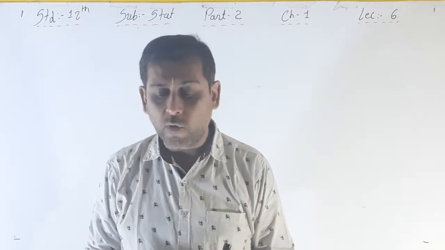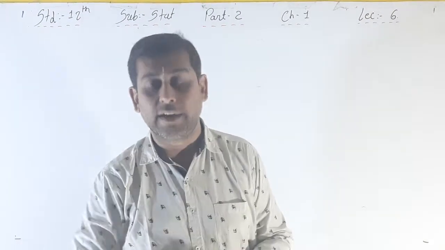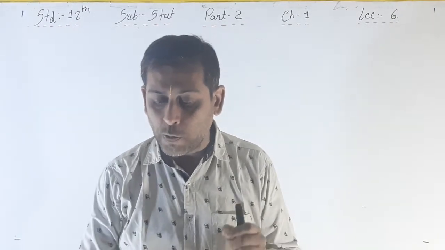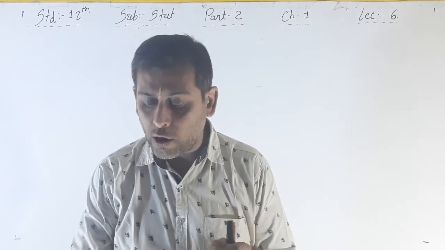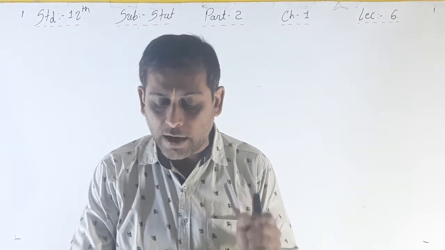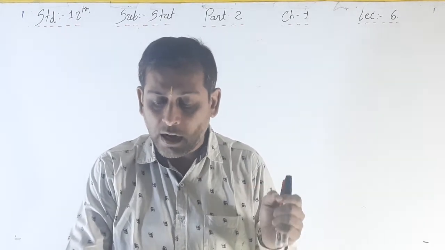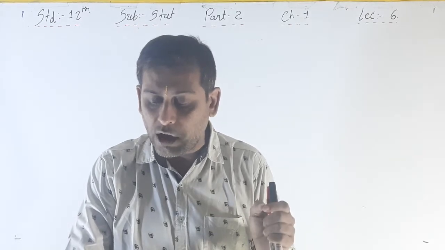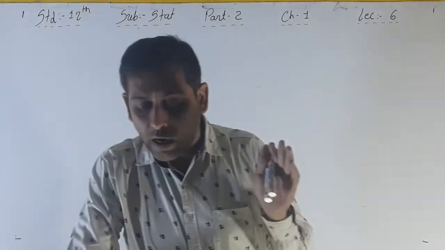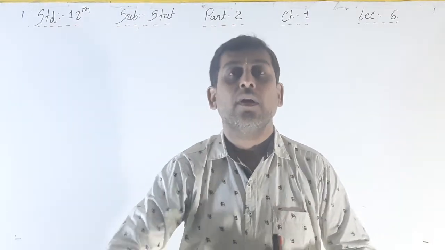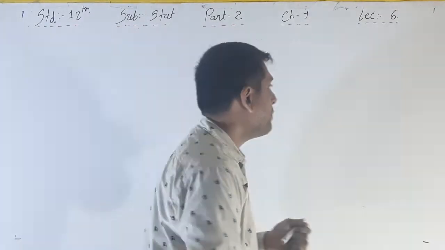In that, equiprobable event. What is that? If there is no apparent reason to believe that out of the one or more events of a random experiment, any one event is more or less likely to occur than the other, then the events are called equiprobable events. I am giving the example for that.